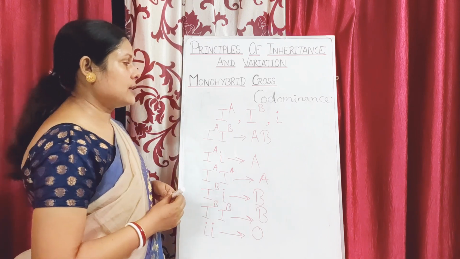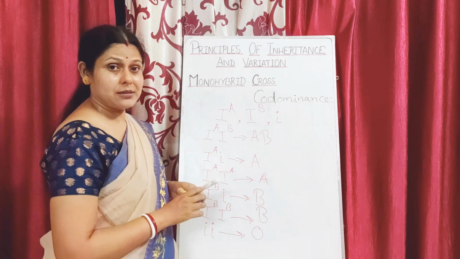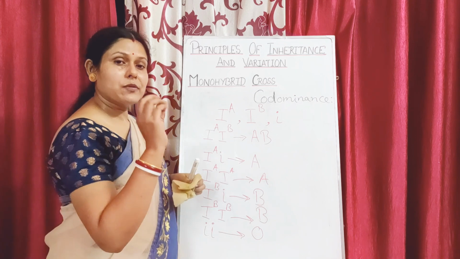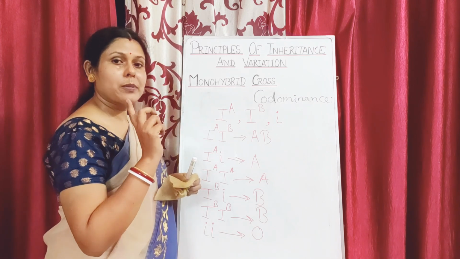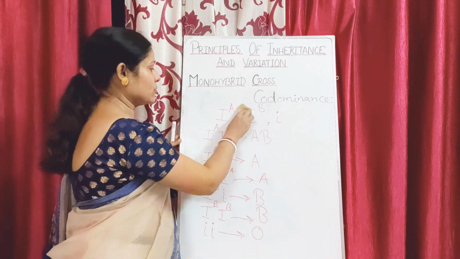Similarly, in case of organisms like the pea, the pea seed, the shape of the seed and the starch content of the seed are controlled by a single gene. So let us see that also.